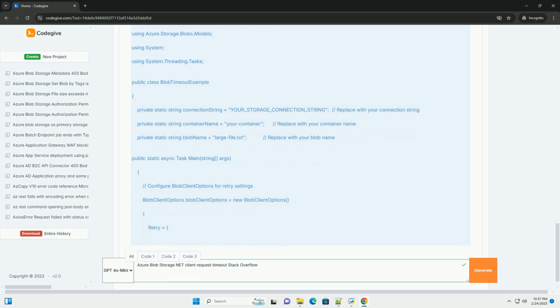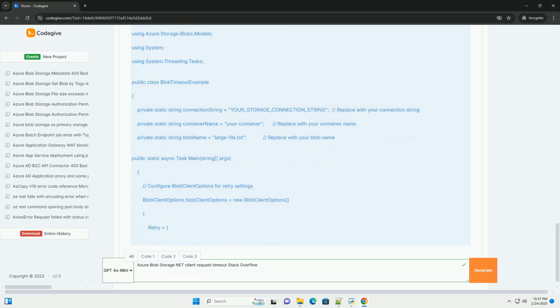4. Server-side overload. Azure Blob Storage is a highly scalable service, but it can still experience temporary periods of high load, leading to slower response times. 5. Incorrect timeout configuration. The default timeout settings of the Azure Blob Storage client library might be insufficient for certain operations or network conditions. 6. Client-side processing.